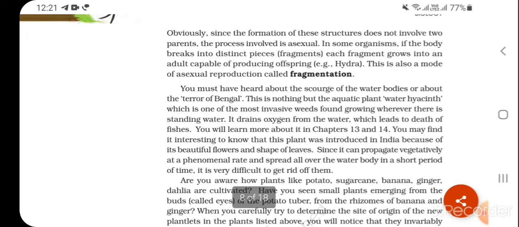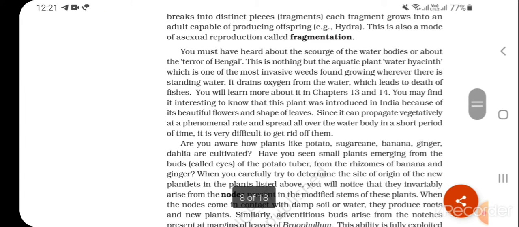Obviously, since the formation of these structures does not involve two parents, the process involved is asexual. In some organisms, if the body breaks into distinct pieces, fragments, each fragment grows into an adult capable of producing offspring. Example: Hydra. This is also a mode of asexual reproduction called fragmentation.